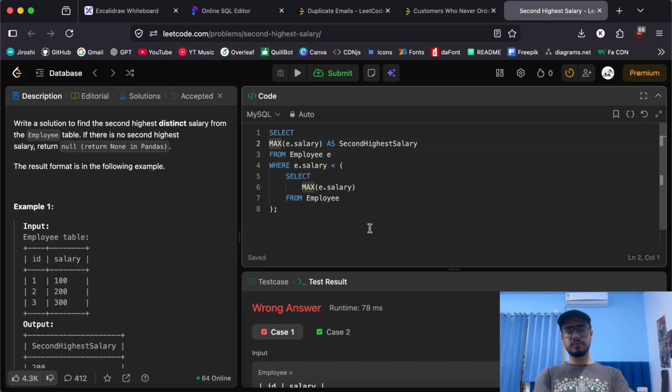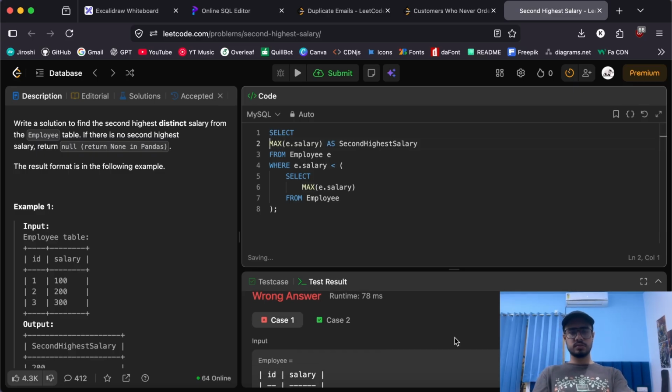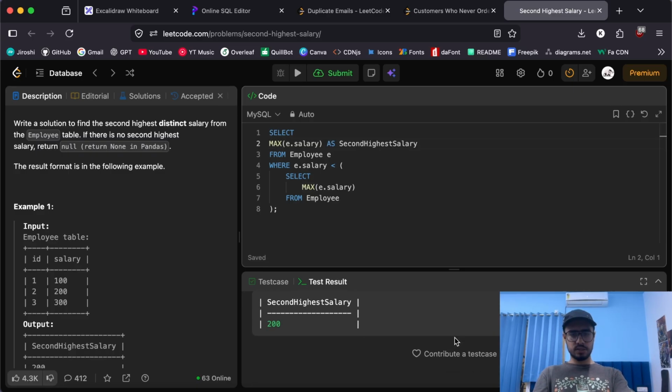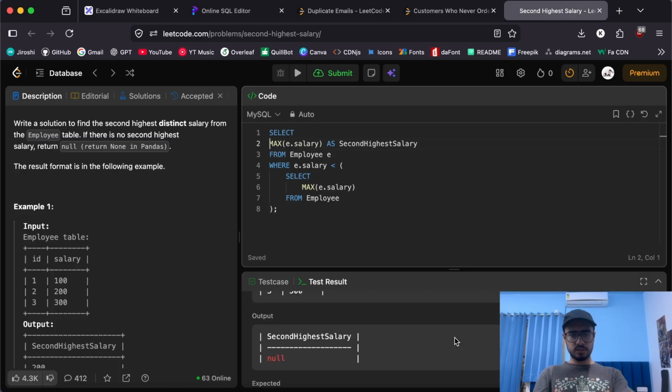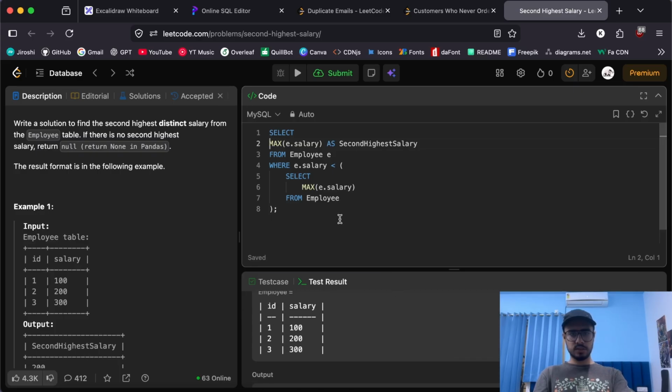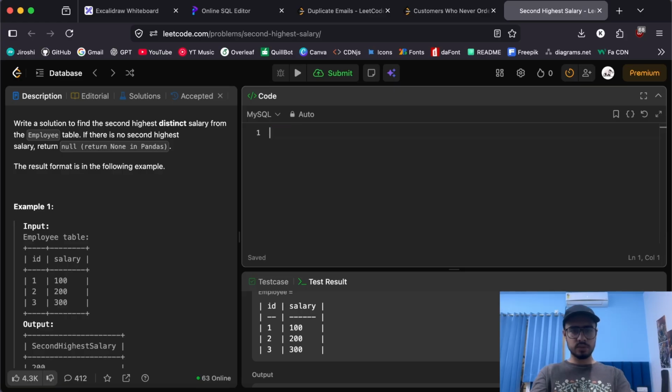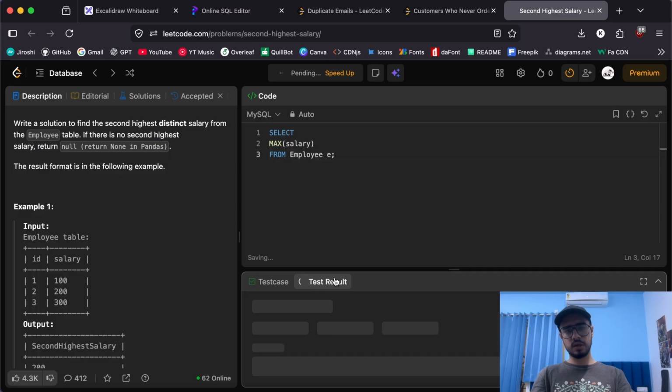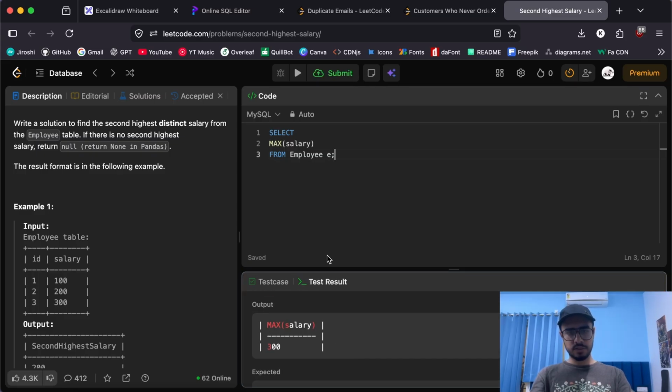Is there any salary lesser than the highest salary? The highest salary should be 300, right? Let's try to debug this. If I try to write something like max of salary from employee table E, and let's try to run just this, I hope we get 300. Yeah, we got 300. And if we wrap this into a subquery and do something like